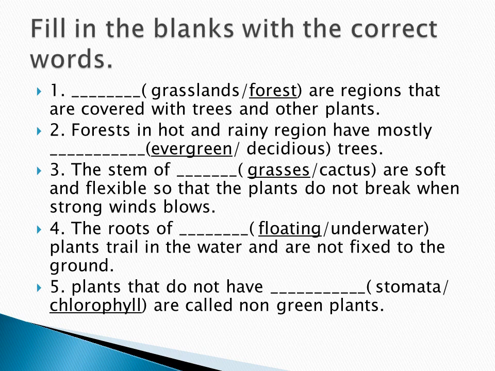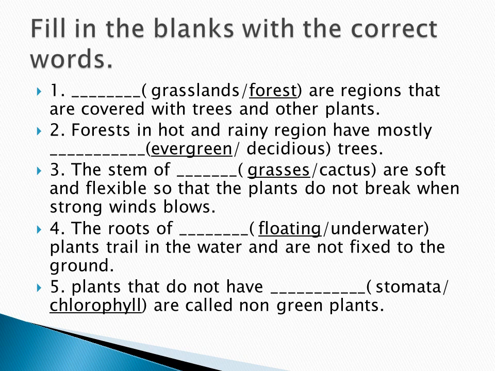Then fill in the blanks with the correct words. First one, dash are the regions that are covered with trees and other plants. Option is forest. Underline the option forest. Second one, forests in hot and rainy regions have mostly dash trees.